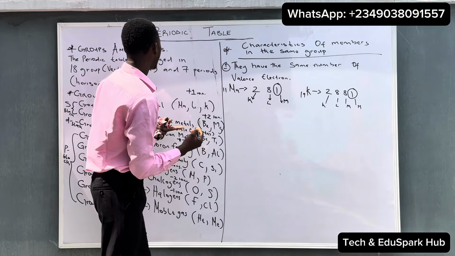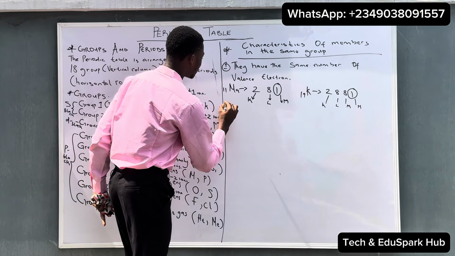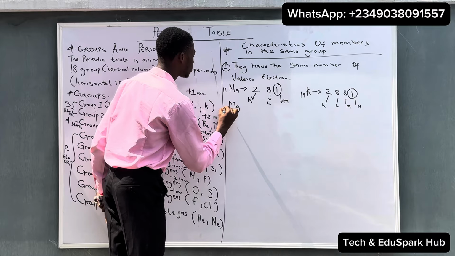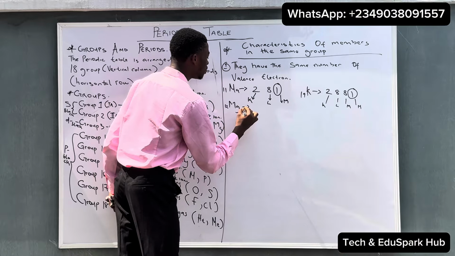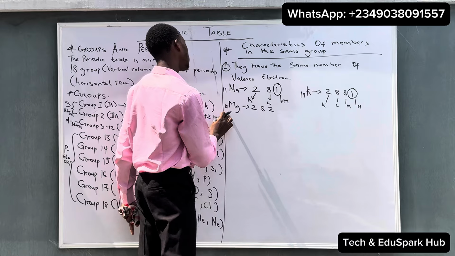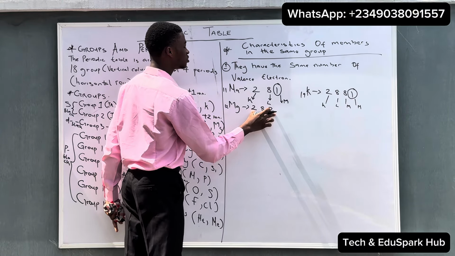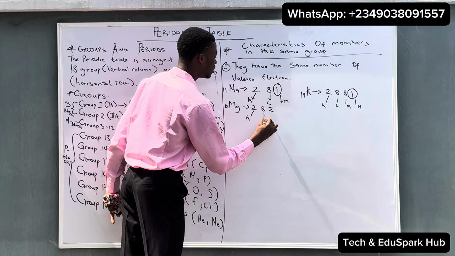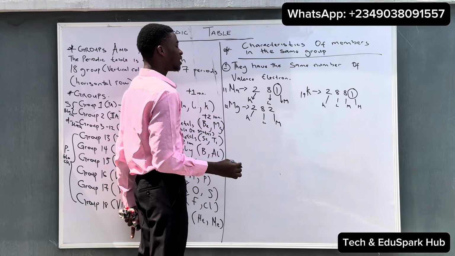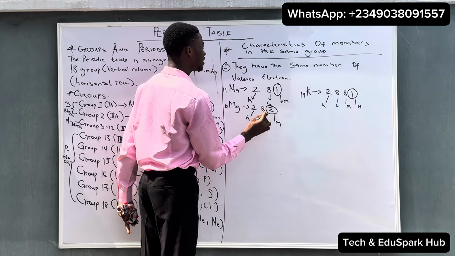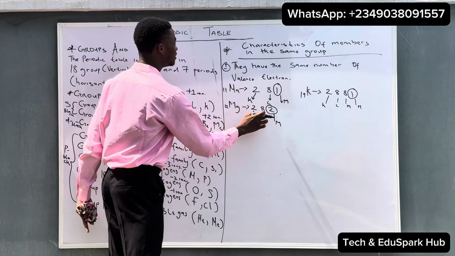Let's take another group as an example. We have magnesium in group 2. Magnesium has an atomic number of 12, and the configuration of magnesium will be given as 2,8,2 because the atomic number is 12. If you add this configuration together, you get 12. You can see magnesium has the K, L, and M shells. What ends the configuration of the magnesium atom is 2, so magnesium is in group 2 because what is ending it is 2.